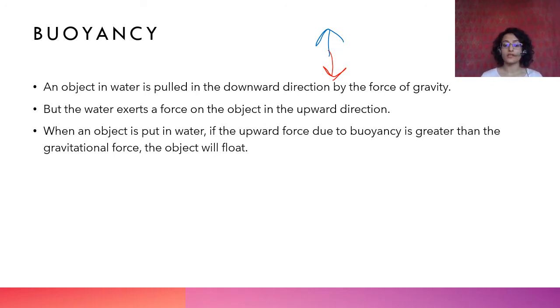When an object is put in water, if the upward force due to buoyancy is greater than the gravitational force, the object will float. Please remember, this is a simple logic, net force.